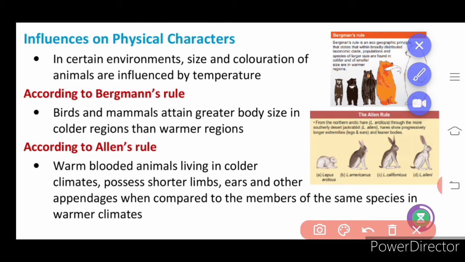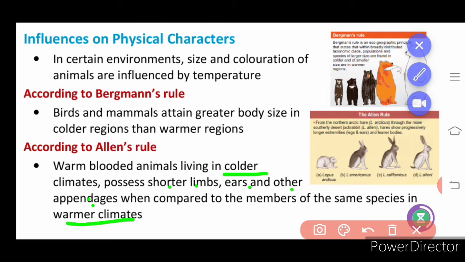So animals living in colder areas possess short limbs, short ears and other appendages. Appendages are legs, whichever you are seeing as the extra organs. Any extension from the body is called an appendage. Compared to the colder climate, organisms in a warmer climate may have lengthier legs and ears.